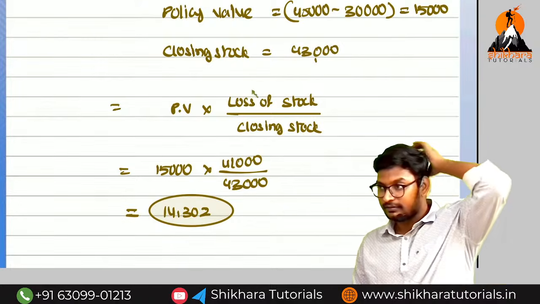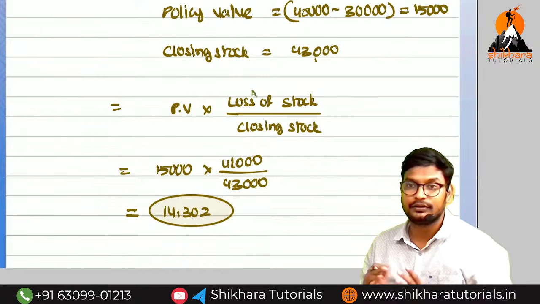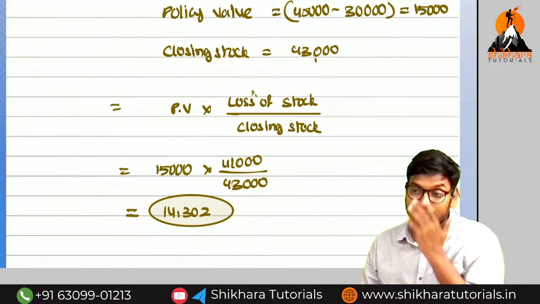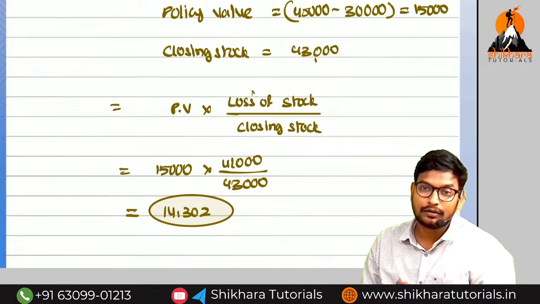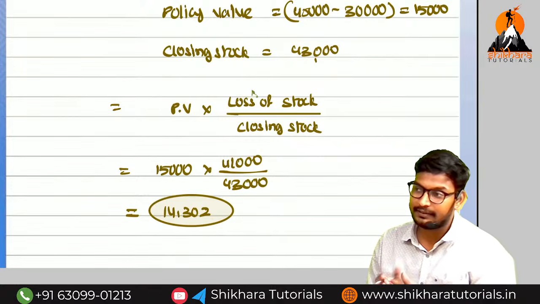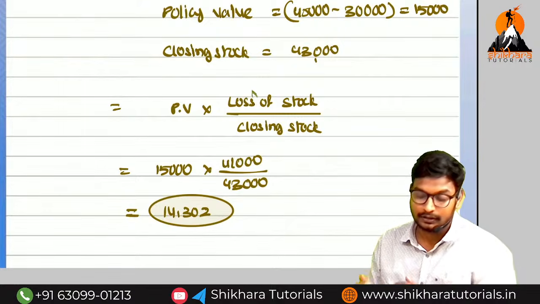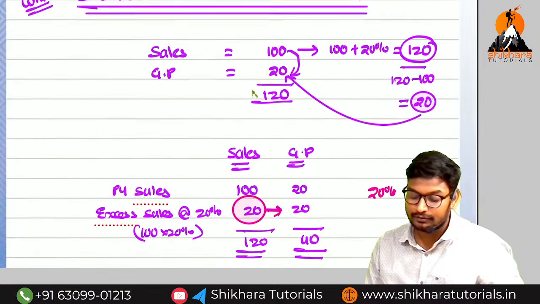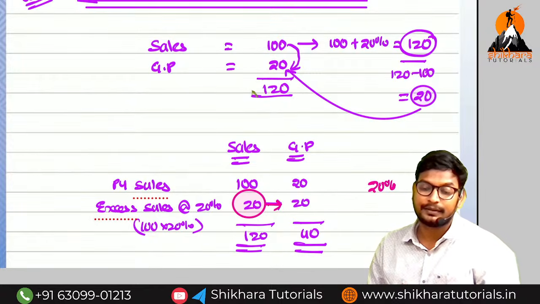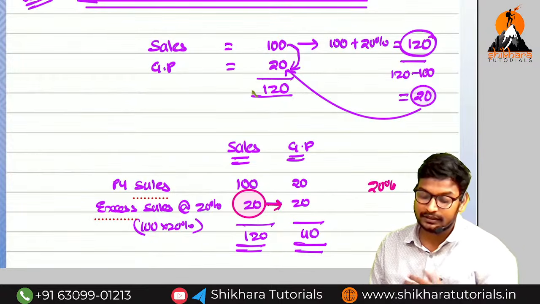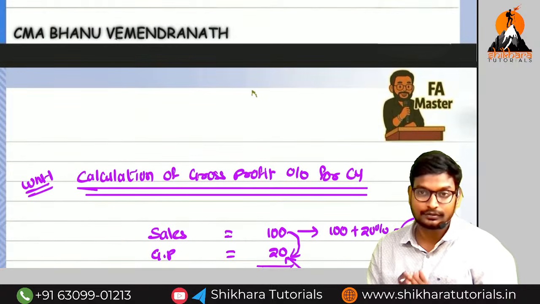So in double insurance, what is the most important point, Amma? We should not consider the closing stock of the first time directly. We should consider only what? The salvage value of the first time should be considered as the opening stock. And another most important point is what, Amma? Calculation of gross profit. So by the end of this section we have completed the loss of stock.